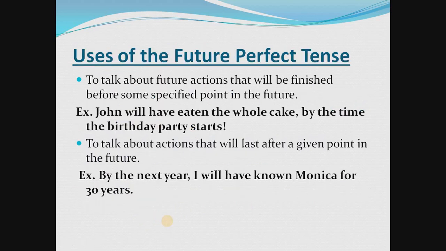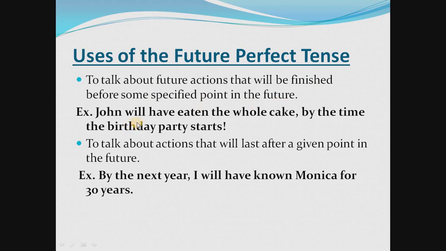Next, let's see the uses of the future perfect tense, where we can use it. First, we use the future perfect tense to talk about future actions that will be finished before some specified point in the future.